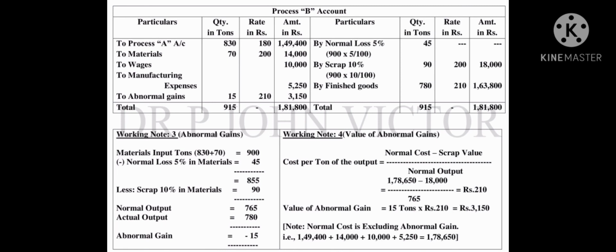In the first process A itself, I explained how to calculate the abnormal loss. The same way we have to calculate abnormal gain. If anyone has a doubt, please ask me. Are you clear?